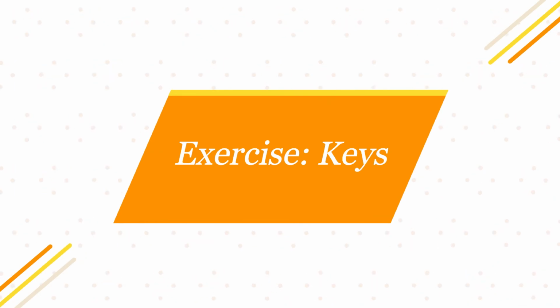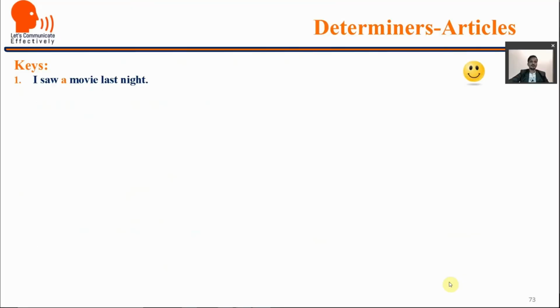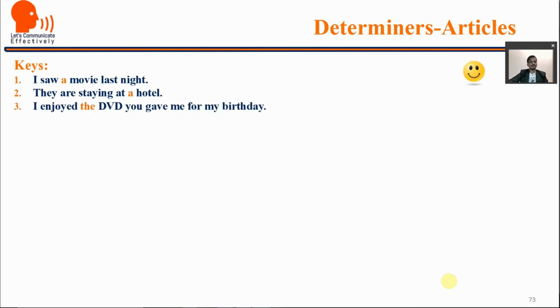Let us tally them. I saw a movie last night. You are not making reference to a specific one. So I saw a movie last night. If you are referring to a specific one which your friend is mentioning, then you can say, yes, I saw the movie last night. They are staying at a hotel, not a specific one. I enjoyed the DVD you gave me for my birthday. Here you are referring to a specific DVD given on your birthday by a friend. That's why it is the. I do not like basketball. No article because it is a name of a game.